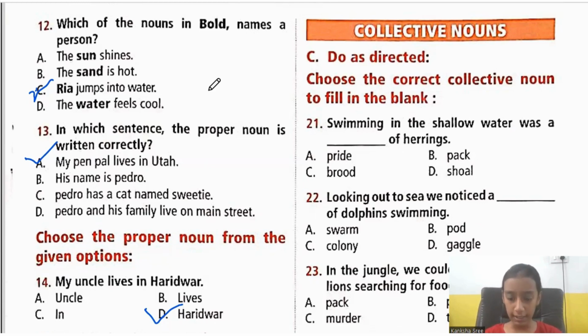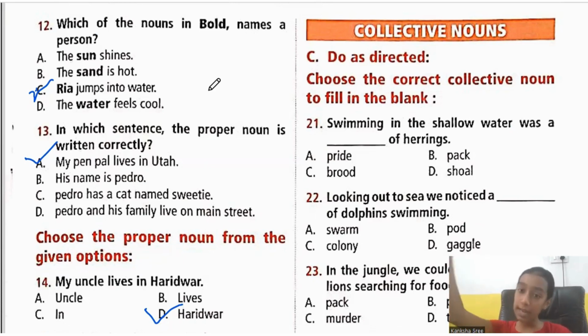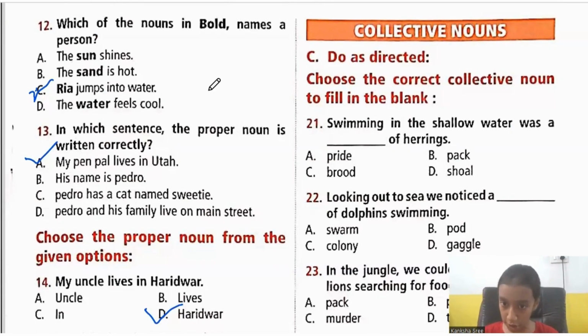There are a lot like that. A group of musicians you call a band. Now I don't say a group of musicians. Instead, I say band. If I say that, you'll immediately understand that the musicians are there. So the noun which you are using is called a collective noun. Understood, children?